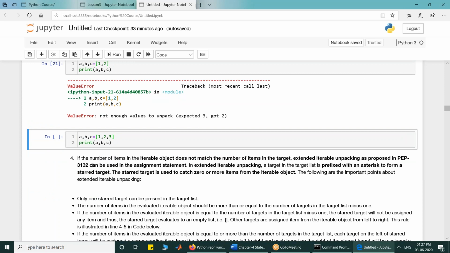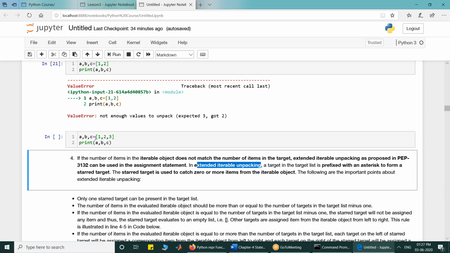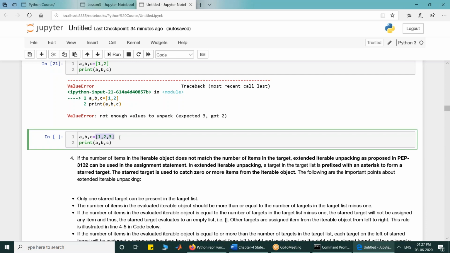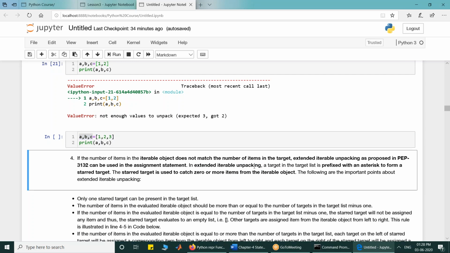Now in PEP 3132, there has been an addition which is known as extended iterable unpacking. If the values on the right do not match the values on the left, then you can use extended iterable unpacking to do the assignment.